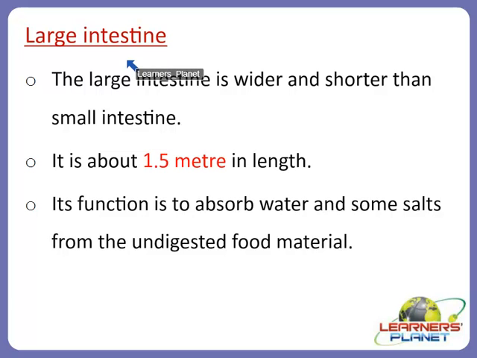So we are done with the process of absorption. Now we will learn about one more important organ of the human digestive tract or the alimentary canal, and that is the large intestine. Now what is the large intestine, students? The large intestine is wider and shorter than the small intestine. It is about 1.5 meters in length.